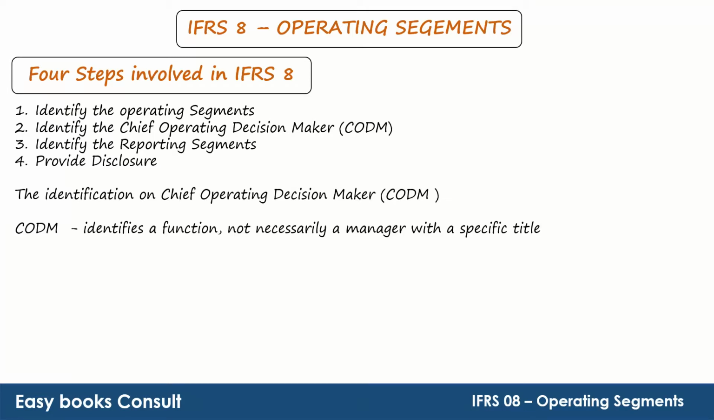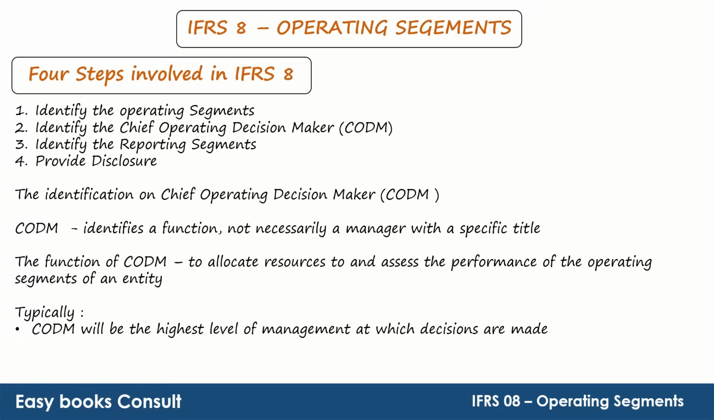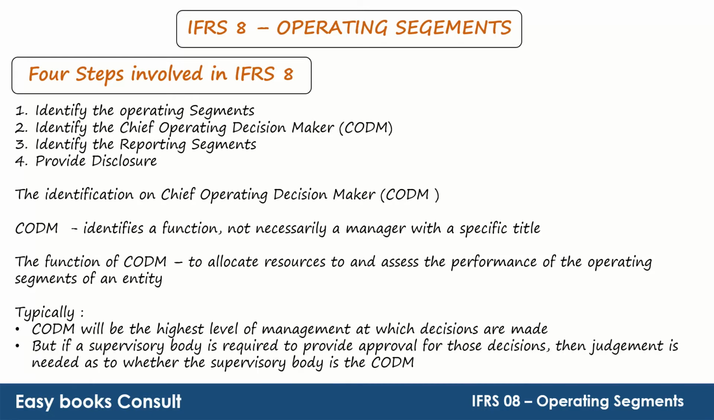The Chief Operating Decision Maker is a function, not necessarily a manager with a specific title. The function of the Chief Operating Decision Maker is to allocate resources and to assess the performance of the operating segments of an entity. Typically, the Chief Operating Decision Maker will be the highest level of management at which decisions are made. But if a supervisory body is required to provide approval for these decisions, then judgment is needed as to whether the supervisory body is the chief operating decision maker.